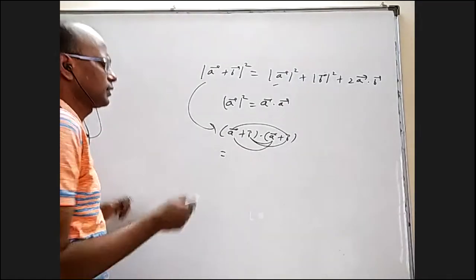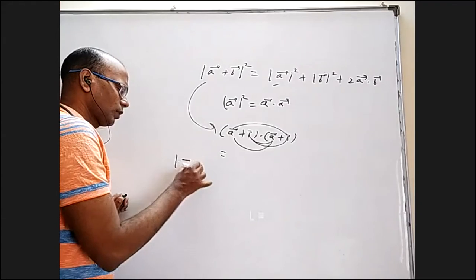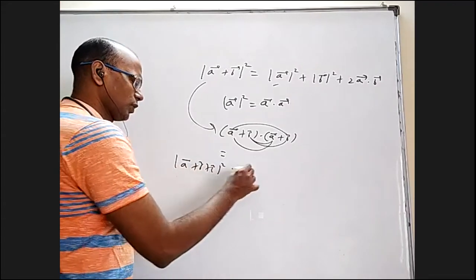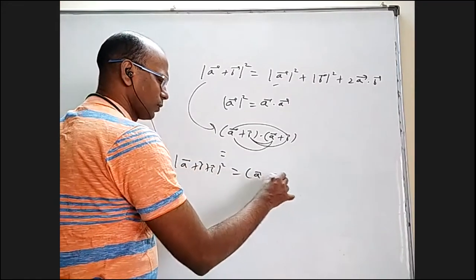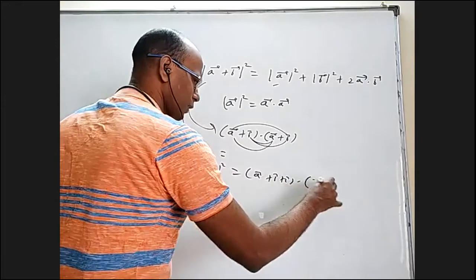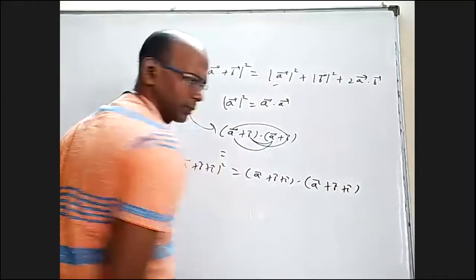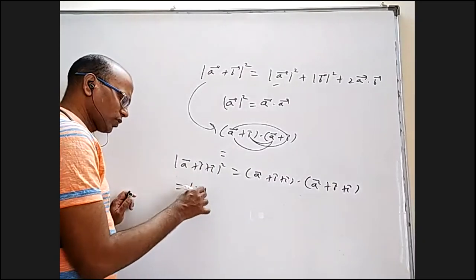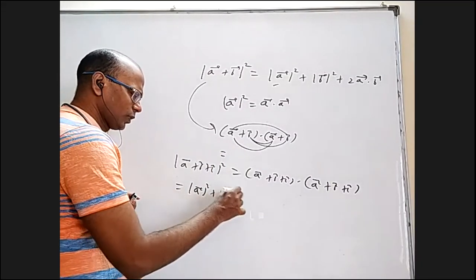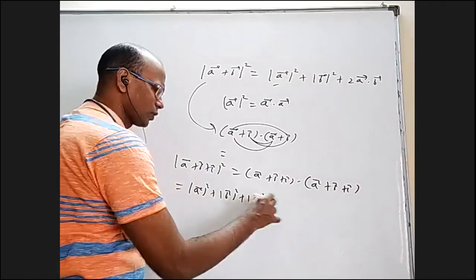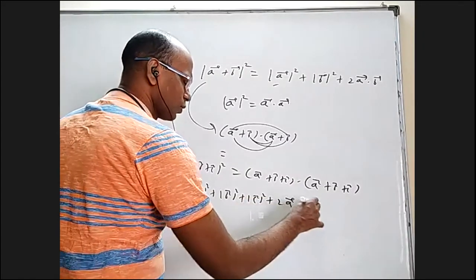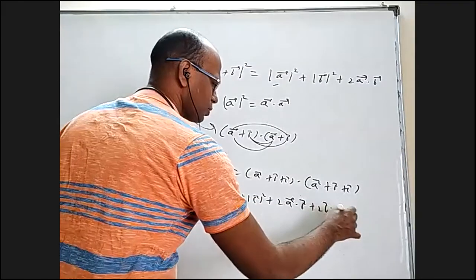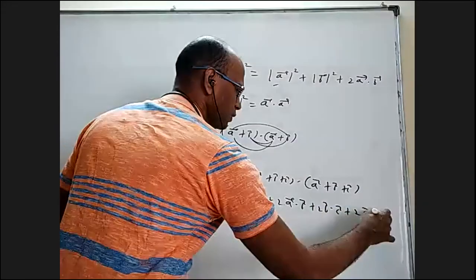Same thing if you want three things. Mod of (a bar plus b bar plus c bar) whole square means it is (a bar plus b bar plus c bar) dot (a bar plus b bar plus c bar). And when you really find all the details, you'll get mod a bar square, mod b bar square, mod c bar square, 2 times a dot b, 2 times b dot c, 2 times c dot a.